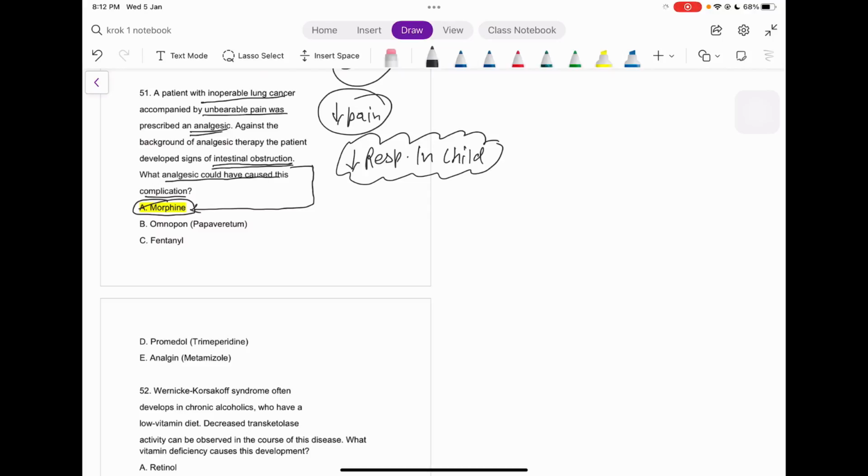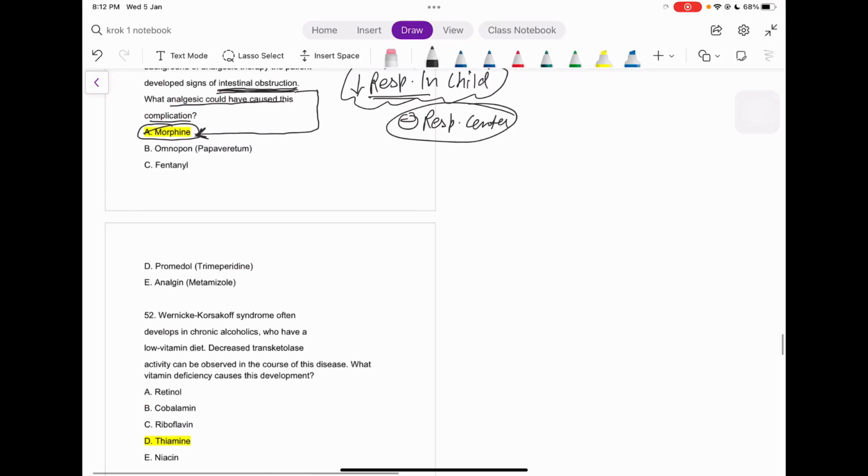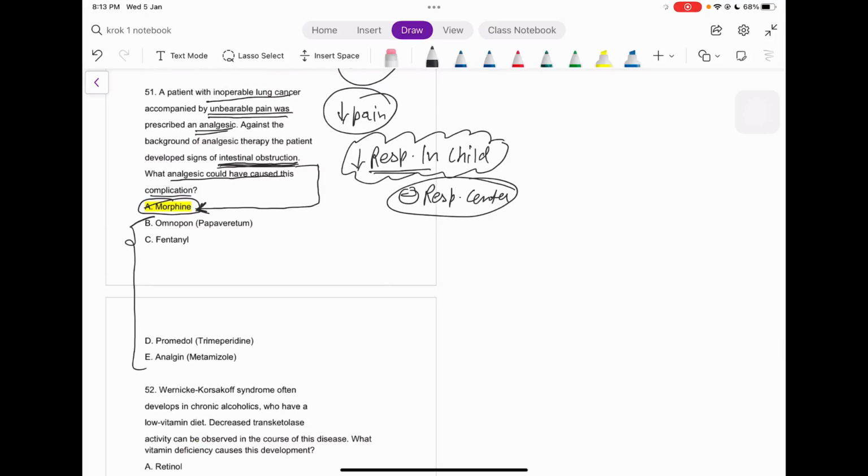Because the patient has cancer, it's obvious that he must be having this unbearable pain, which he's mentioning here. So we must give morphine, and the side effect of morphine itself is intestinal obstruction. The second is the decrease of respiration, as it will inhibit the respiratory center in children. That's it for this question, guys. If you see the other options, all of these are analgesics, but this one is the most potent, so we must give the most potent for the case of cancer, because the patient must be having so much pain.